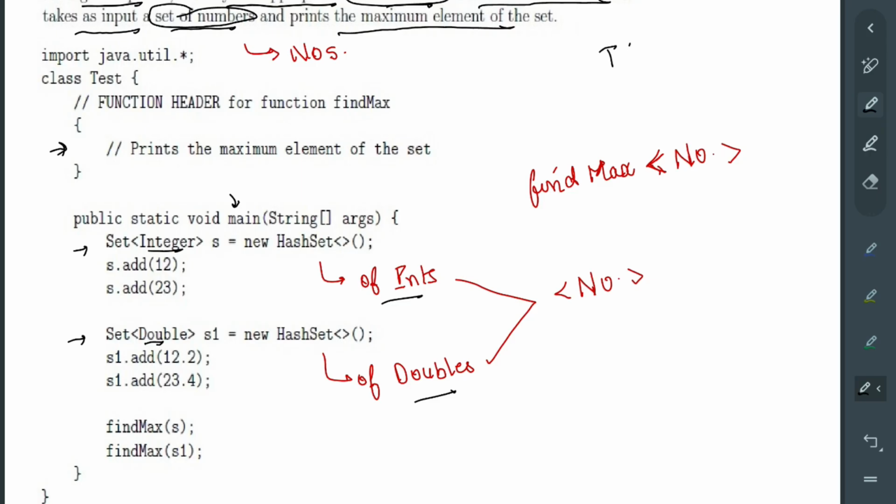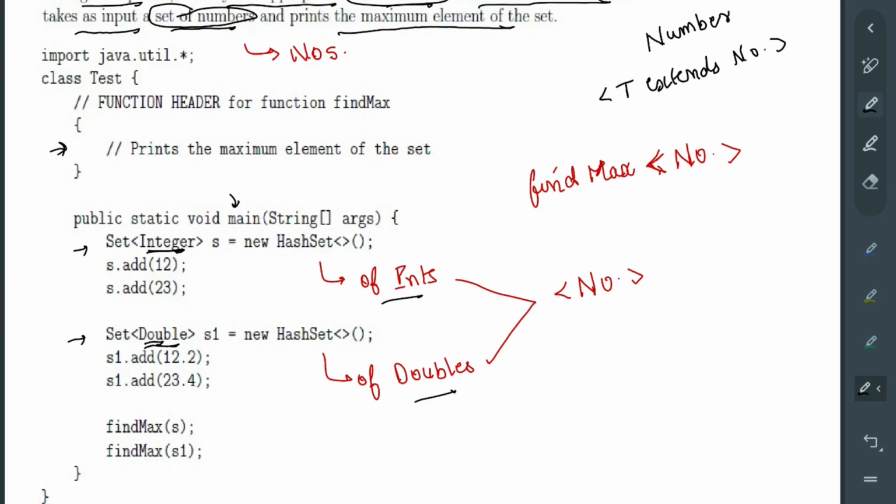Like we know that T. Okay, but general T, if we just say this, then it will just take any generic T, for example any Object, but we do not want any object. We know that it will only work with a set of integers or a set of doubles, according to this question at least. So what is the superclass of both Integer and Double? So we can say that Number. Okay, so Number is a superclass of both Integer and Double. So we can set it like T extends Number.